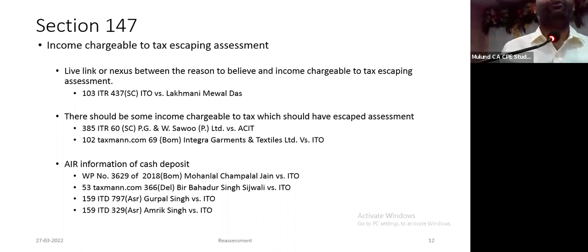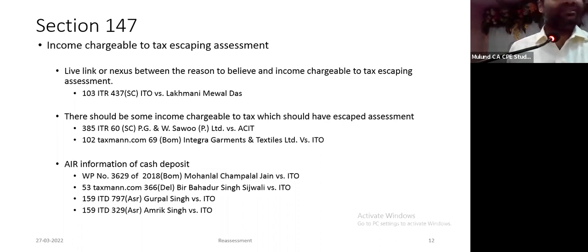Very recently, a Bombay High Court judgment is there in the case of Nilesh Bharani. Many must be aware, cash loan का transactions हुआ है, काफी सब पकड़ा वहाँ पे. Receipt of a cash loan, does it lead to a belief that income has escaped assessment? If I am giving a cash loan, yes, because मेरे पास cash पड़ा, which is undisclosed, which is my investment, giving of cash loan. But receipt of a cash loan, assuming not disclosed in the books of account, how does it lead to a belief income has escaped assessment?